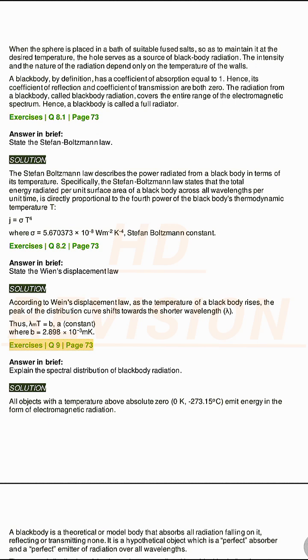Exercises Q9, page 73. Answer in brief. Explain the spectral distribution of blackbody radiation. Solution. All objects with a temperature above absolute 0, 0 K, minus 273.15 degrees Celsius, emit energy in the form of electromagnetic radiation. A black body is a theoretical or model body that absorbs all radiation falling on it, reflecting or transmitting none. It is a hypothetical object which is a perfect absorber and a perfect emitter of radiation over all wavelengths.